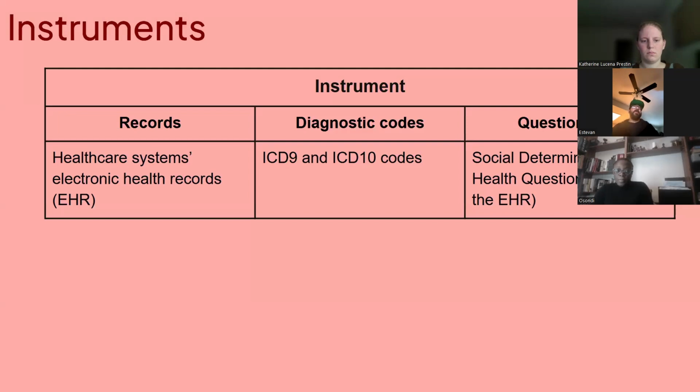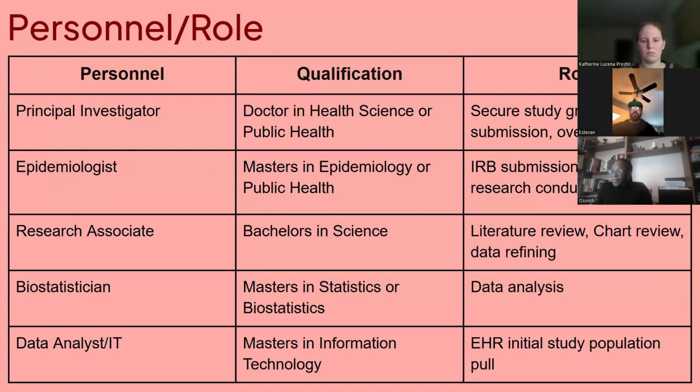For instruments: the healthcare system's electronic health records, ICD-9 and ICD-10 codes, and a social determinants of health questionnaire. For the personnel and roles, we'll have a principal investigator. The qualification will be a doctorate in health science or public health, and their role will be to secure a grant for the study, IRB submission, and study oversight.